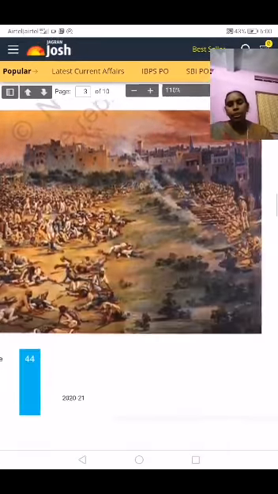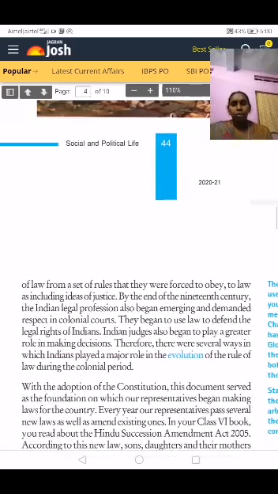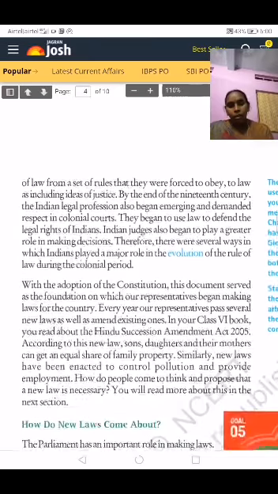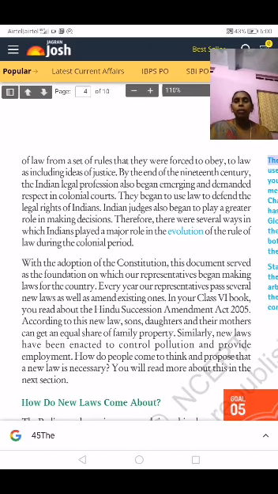The national leaders did more work for the independence of our country. The rule of law means that rules are enforced and obeyed, including the idea of justice. By the end of the 19th century, the Indian legal profession also began emerging and demanding respect in the colonial court. So who are the national leaders? You know, Mahatma Gandhi, Jawaharlal Nehru, B.R. Ambedkar. So many people are there.